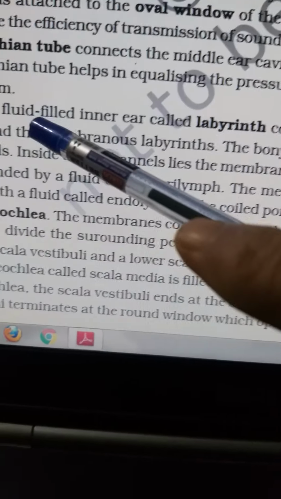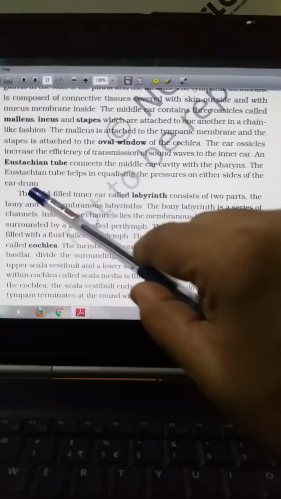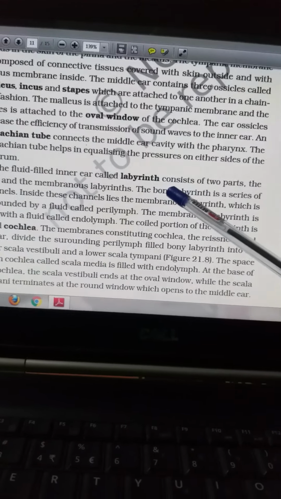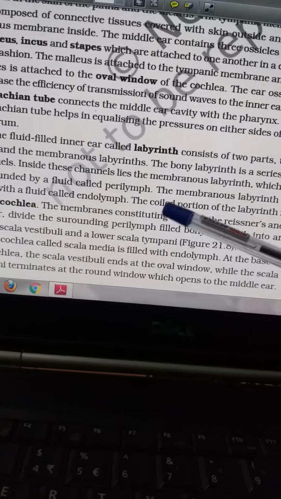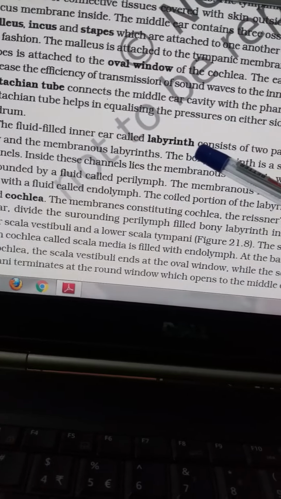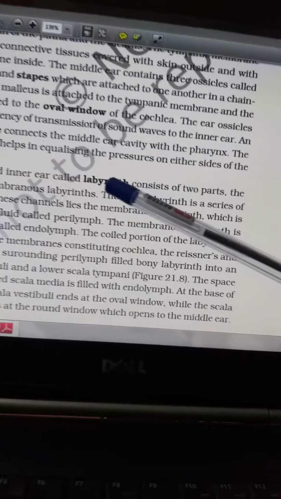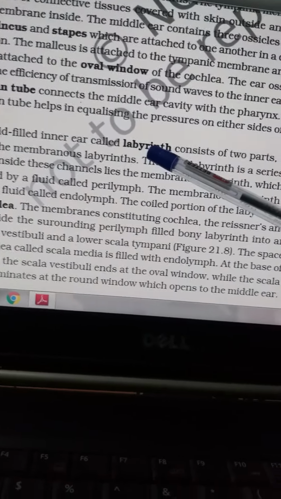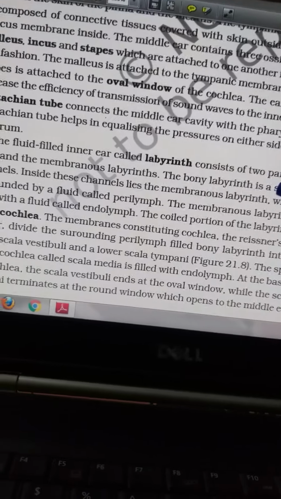Now the fluid-filled inner part, what you see, the cochlea, is called the labyrinth. What is labyrinth? It is a maze-like structure. Maze means canals there. Bhul-bhulaiya, you call it in Hindi. So that is basically a maze in English, and that is also known as labyrinth.